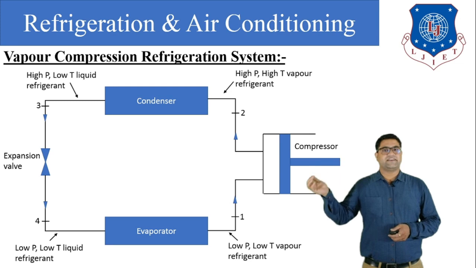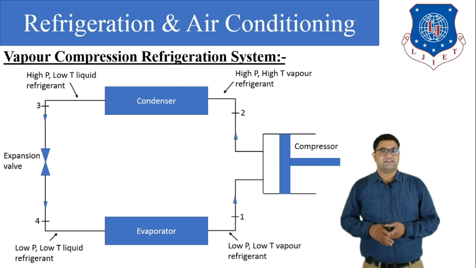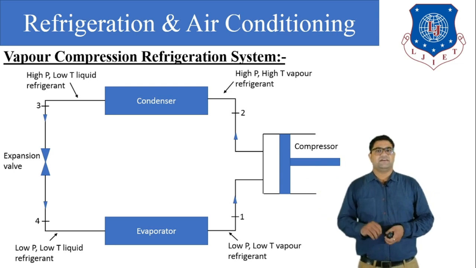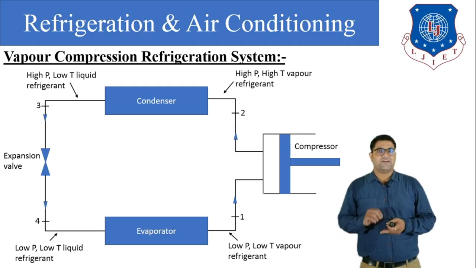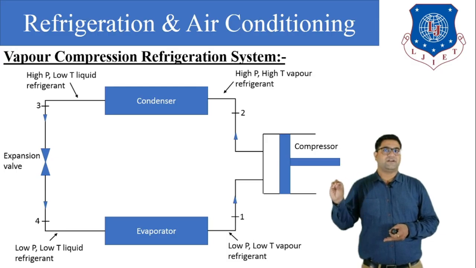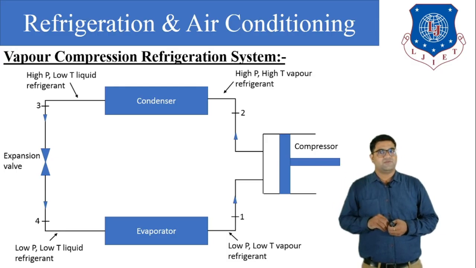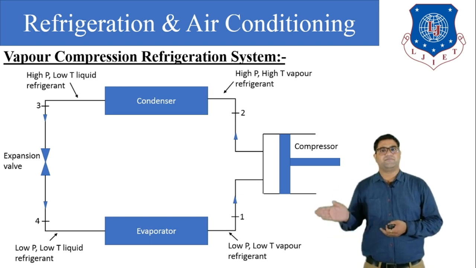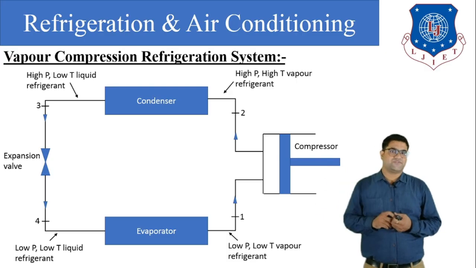Now our second component is the condenser. What happens in the condenser? High temperature, high pressure vapor refrigerant enters the condenser after the compressor. The condenser rejects the heat from the refrigerant to the atmosphere.